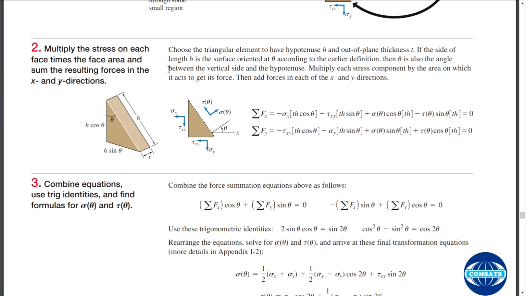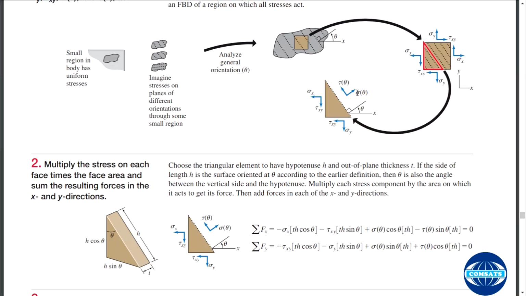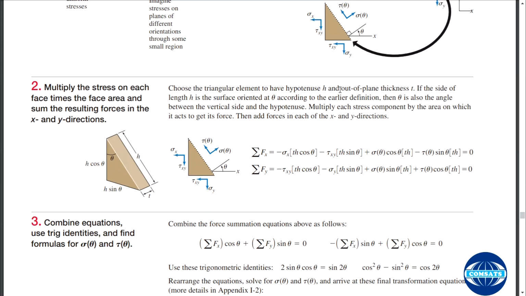Okay, how are you going to do it? Choose a triangular element. You have taken this triangular element to have a hypotenuse h. This is the hypotenuse, and the out-of-plane thickness is t, protruding out of the paper. If the side of length h is the surface oriented at angle theta, then the angle formed with the horizontal by the perpendicular to this surface will also be theta.